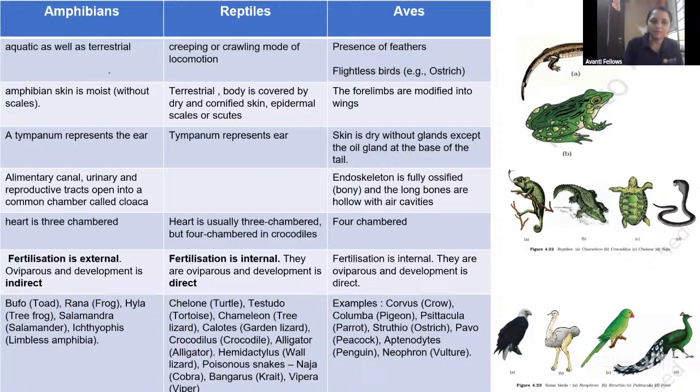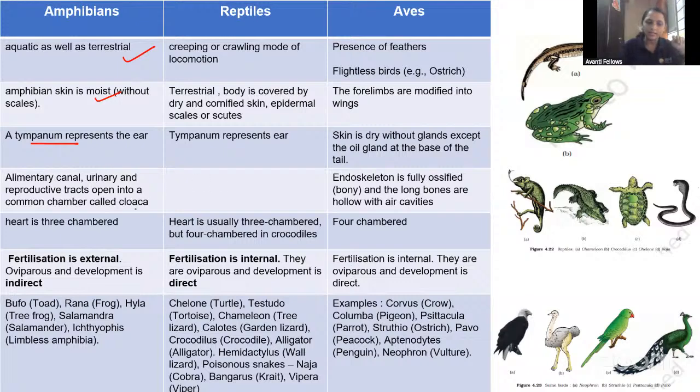Okay, then coming to the amphibia, guys. Amphibia, reptiles, and aves. The amphibians are aquatic. These are the first animals to come out from the water to the terrestrial region, so that's why we call them amphibians. Just remember Ichthyophis, that is an amphibian. Then the amphibian skin is moist because they exchange gases through the moist skin also. Then tympanum: they don't have a true ear, so the tympanum is there.